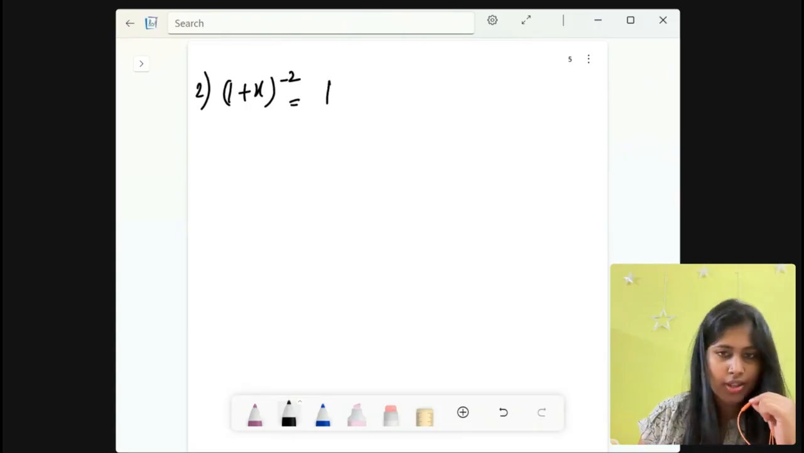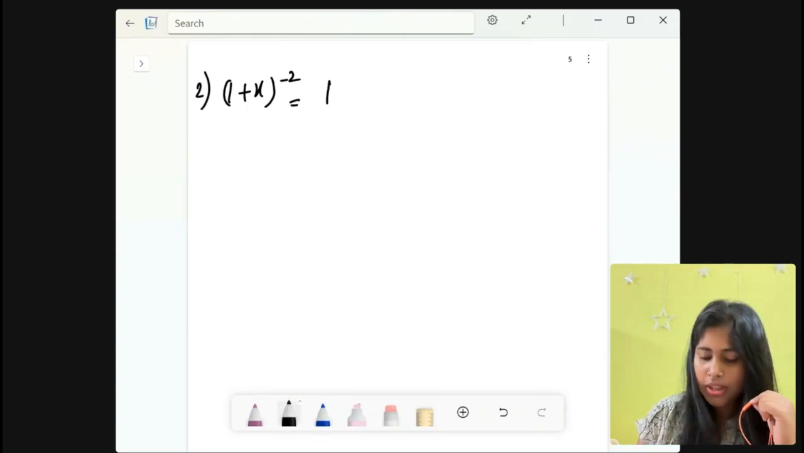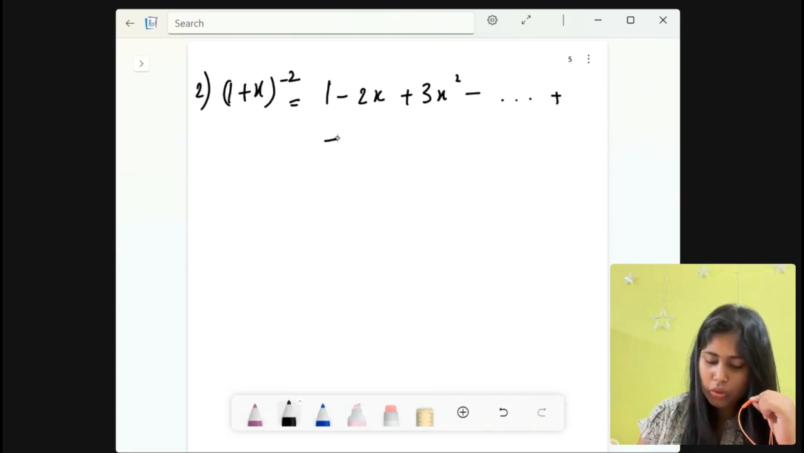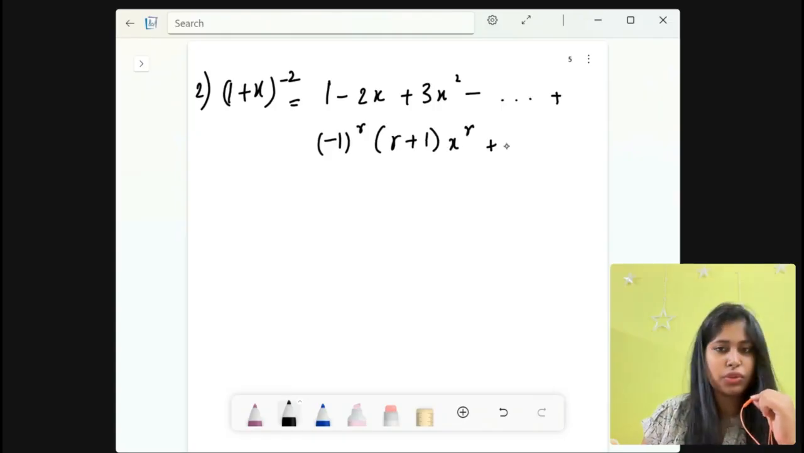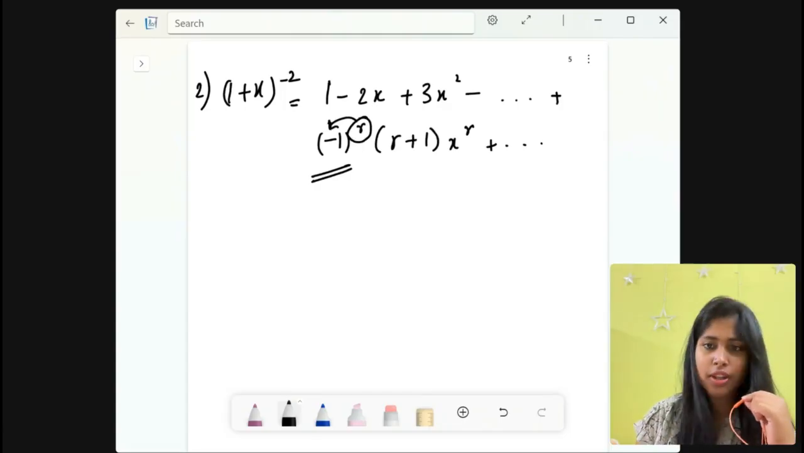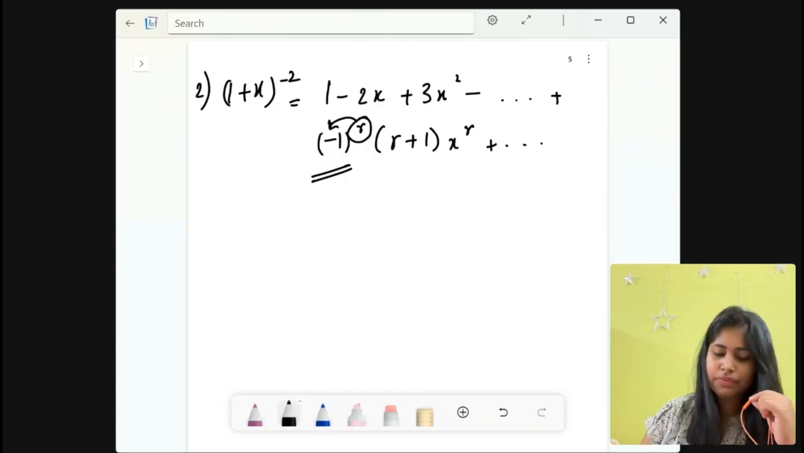See, the first term is plus, then it will be minus 2x, then plus 3x square, then again minus. Okay, and it goes on till minus 1 to the power r plus 1, x to the power r, and it again goes on. All right. Why are we using this minus 1 to the power? Because this r can decide the sign of the term, right? Okay. Now coming to our next part.